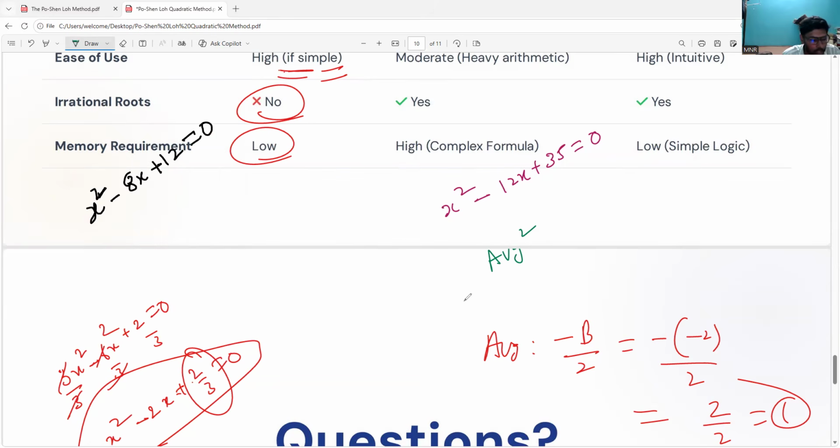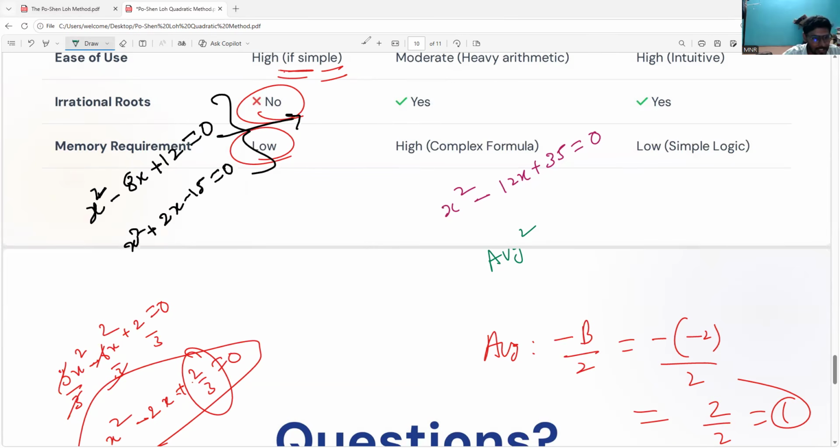This is expression 1: x square minus 8x plus 12 equals 0. First equation. Next, x square plus 2x minus 15 equals 0. Could you please try, everyone? You can all cross check it. I will write the answer also. So either you are right or wrong. I'll wait for 5 seconds.